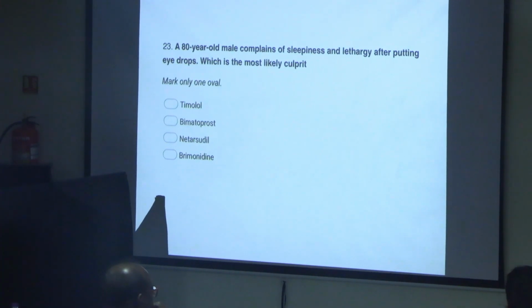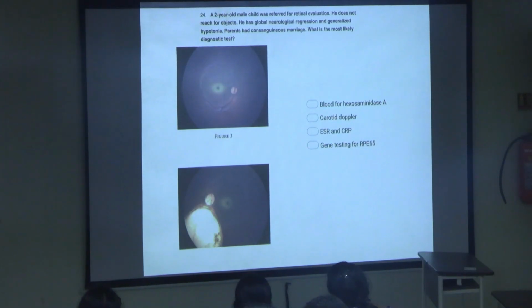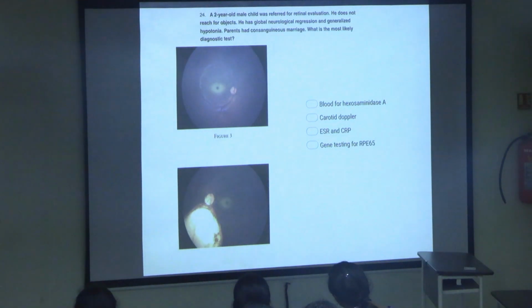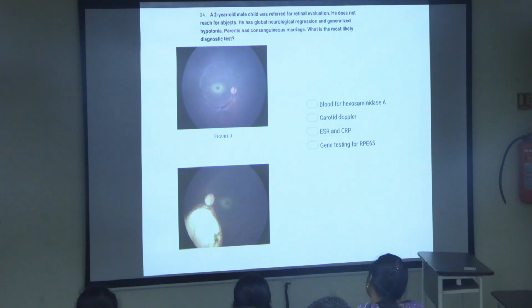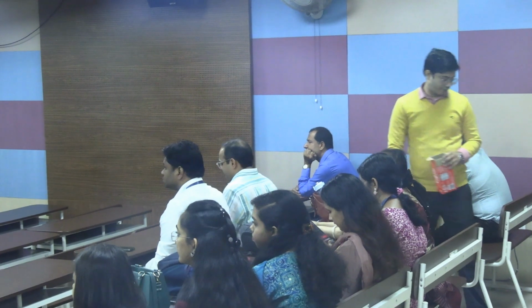Photo. What test will you do to diagnose this? Blood for homocysteine, carotid Doppler, ESR and CRP, genetic test for RPE65. Which test would you do if you find similar fundus findings in both eyes? If there is something else which might be related also. This is the last question.